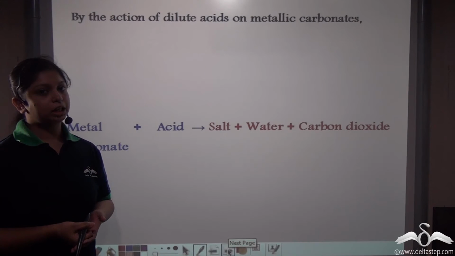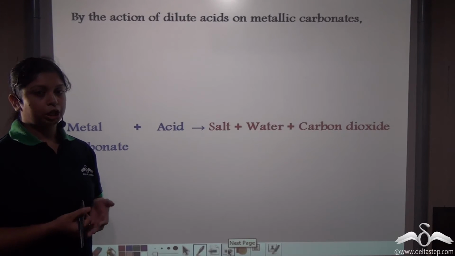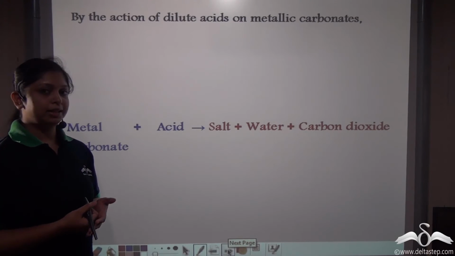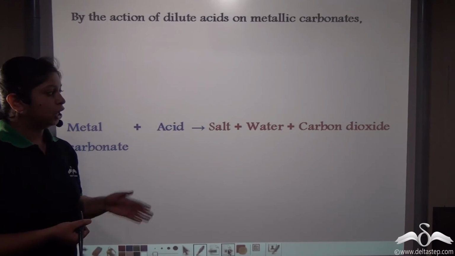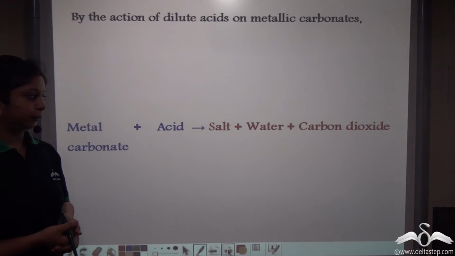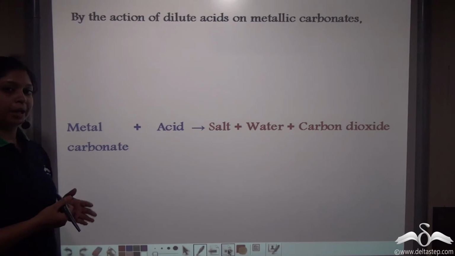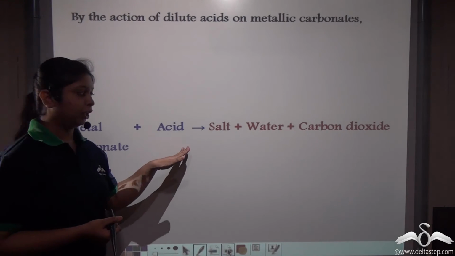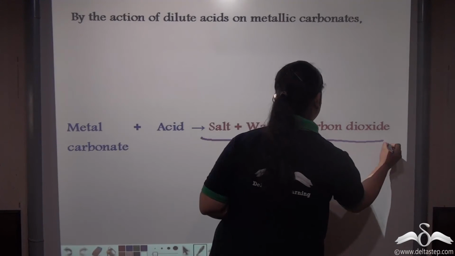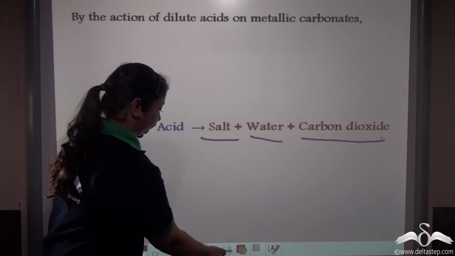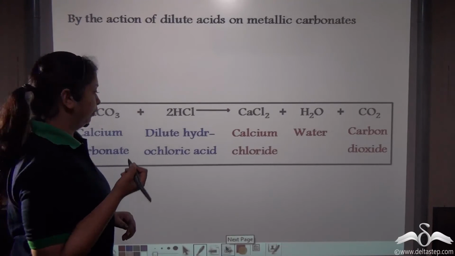Not only upon heating or burning of carbon compounds, you can also react dilute acids with carbon compounds like metal carbonates and metal bicarbonates to produce carbon dioxide. So here, if you treat metal carbonate with acid, you get the corresponding metal salt, water and carbon dioxide. Let's see an example.